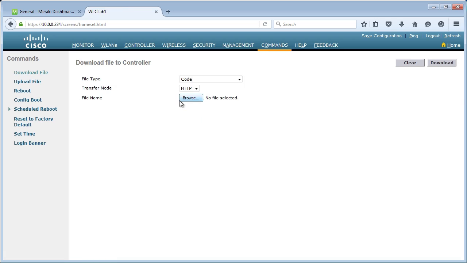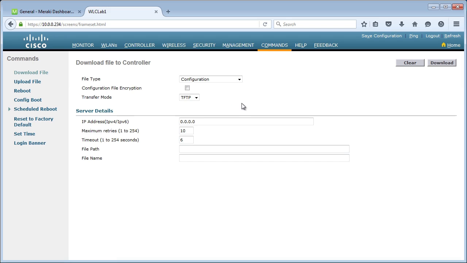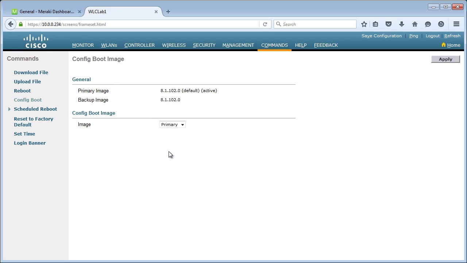Now, what happens if we have a configuration we want to bring into our environment? Well, then we choose download file. Then we choose the file type. Again, this would be configuration at this point. Transfer type, our IP address, the maximum number of retries, the path, the file name. So what exactly are we grabbing from that particular server? And last but not least, to make all this work, the config boot. Which image are we using? Are we using a primary or a secondary or a backup image in our environment for our configuration?